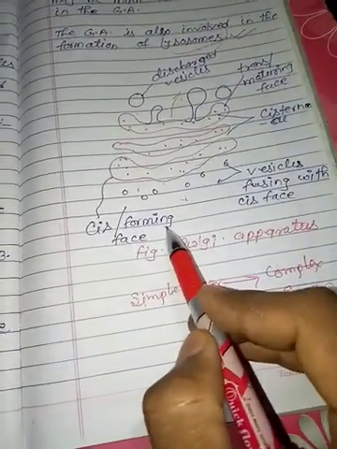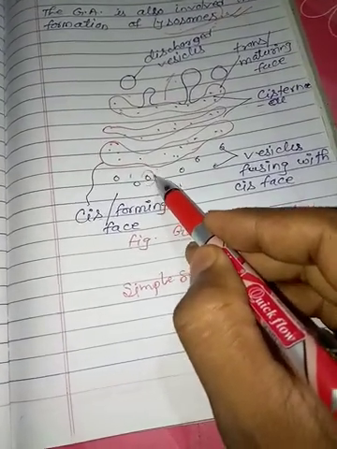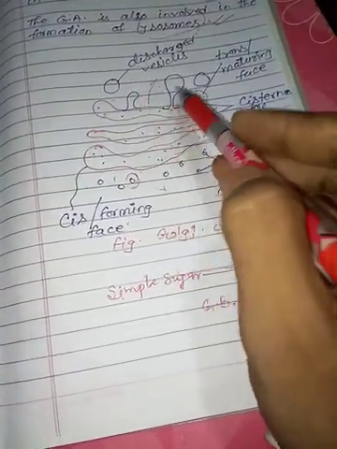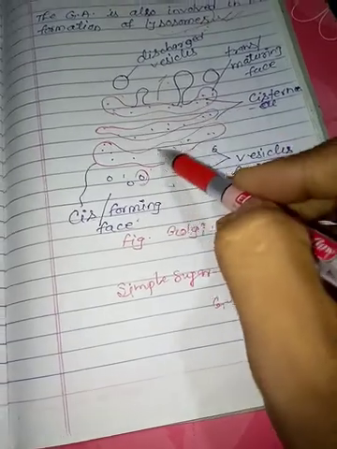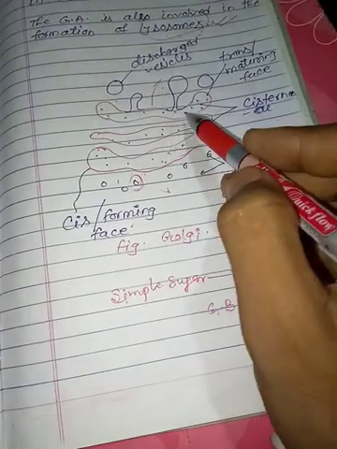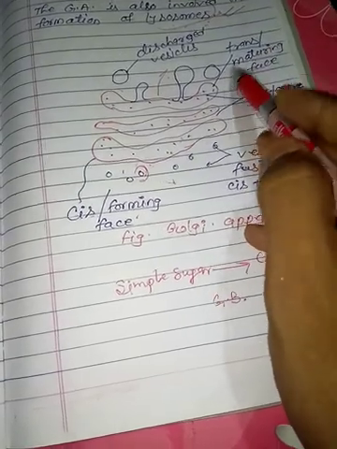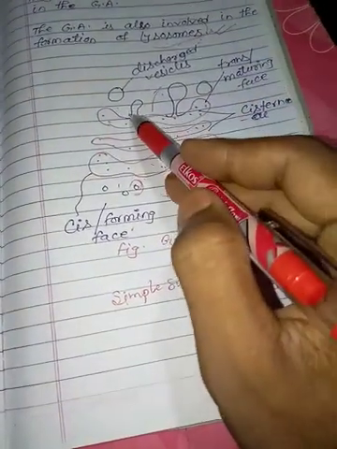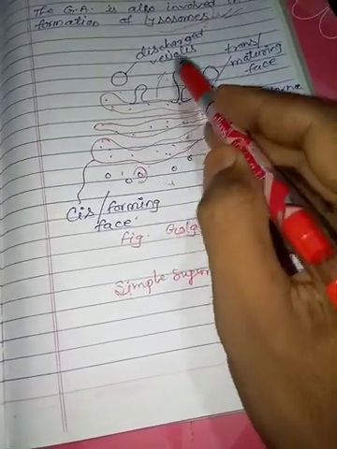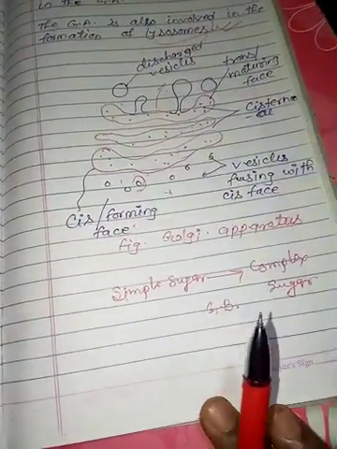The cis face is the forming face, because the packaging of these materials takes place here, so that is called the forming face. This face is the maturation face, because the materials sent to the Golgi apparatus are packaged and matured here, so that is called the trans or maturing face. These materials are then released, and that is called the discharged vesicles, or transported to different parts of the cell. That is the structure of the Golgi apparatus.